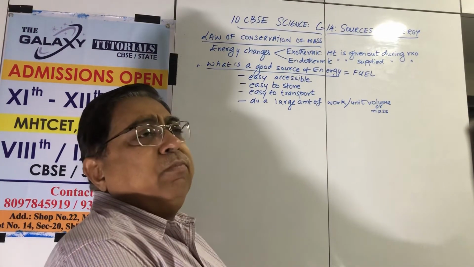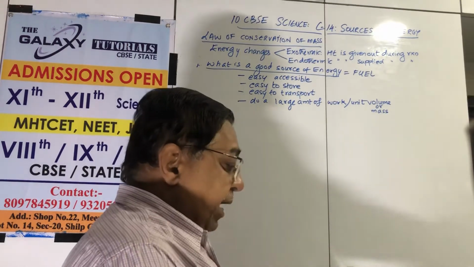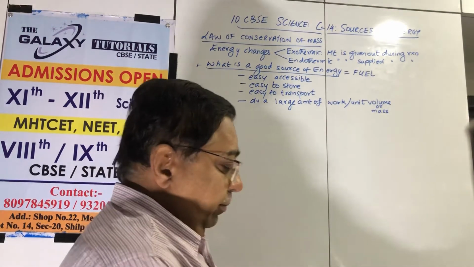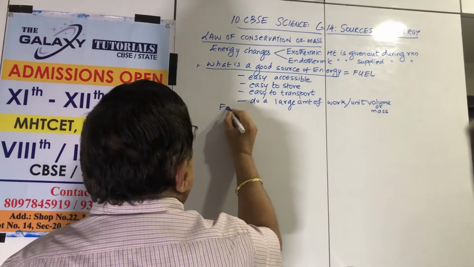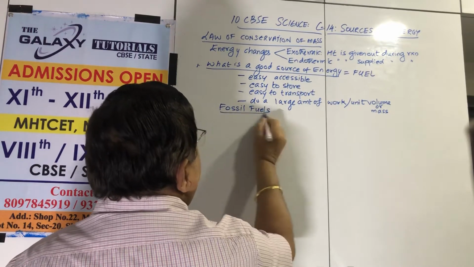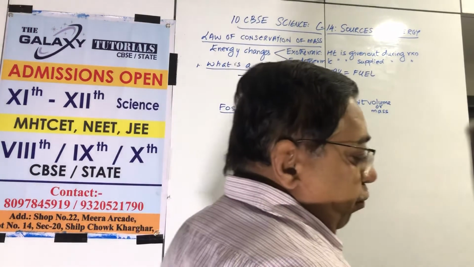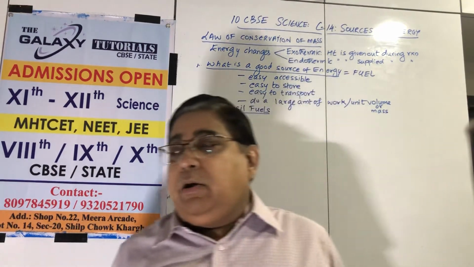We may have to give, for 1 mark, the characteristics of a good fuel. And then, my friends, we come to fossil fuels. We first go to when man started using fire as an energy source.